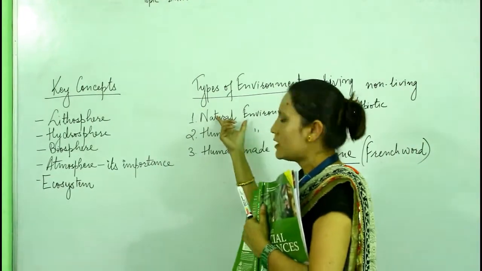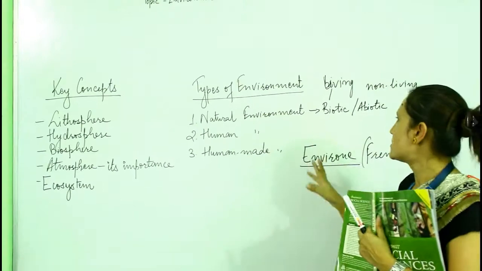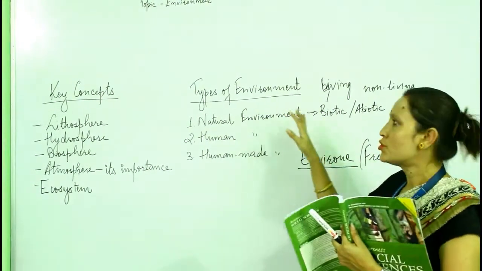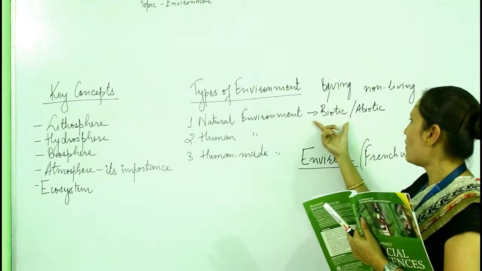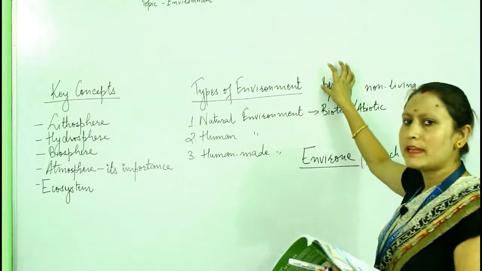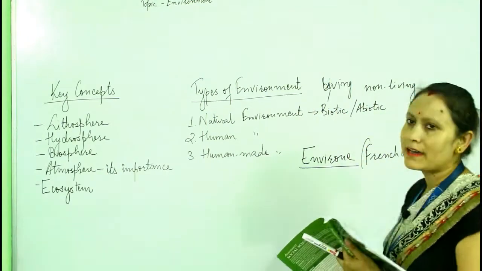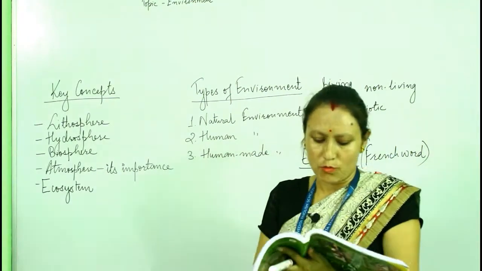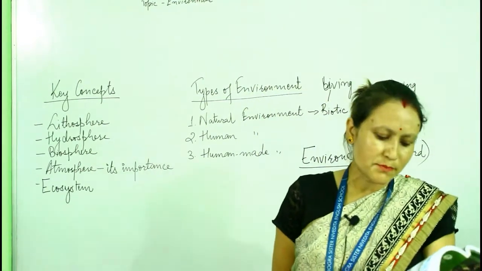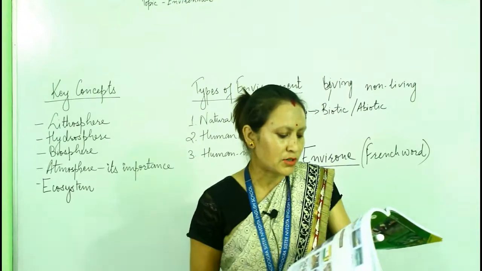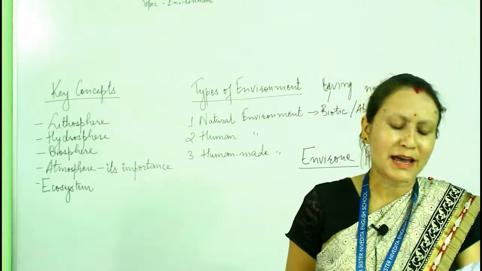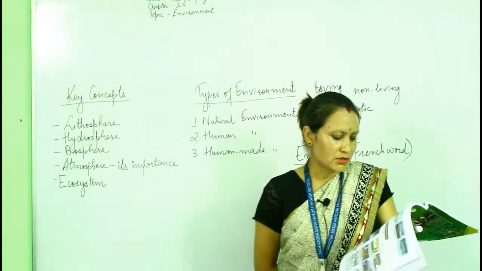So the natural environment is divided into two categories, biotic and abiotic. Biotic means the living ones and abiotic means non-living ones. Everything you see around yourself which was not made by humans is part of the natural environment: land, water, air, animals, plants. This comprises nature.